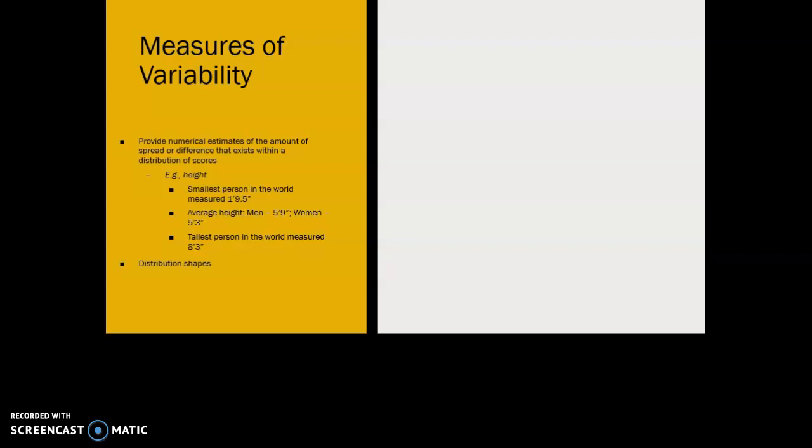In between those, we also always have estimates of the average heights of men and women. So men on average are about 5'9", and women on average are about 5'3". So by looking at these numbers, we know a couple things. One is that we know what's the absolute outside range of the smallest and the tallest people right now. Certainly someone could be smaller, certainly there could be someone who eventually gets taller than that, but this is sort of the outer range, right? These are the extremes of those scores.